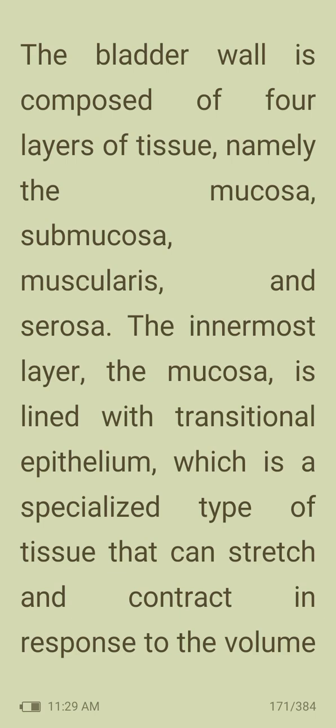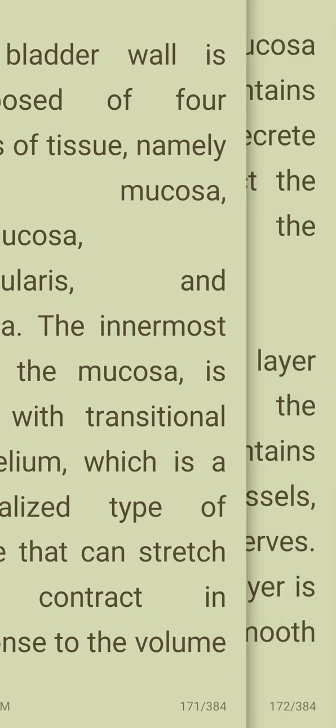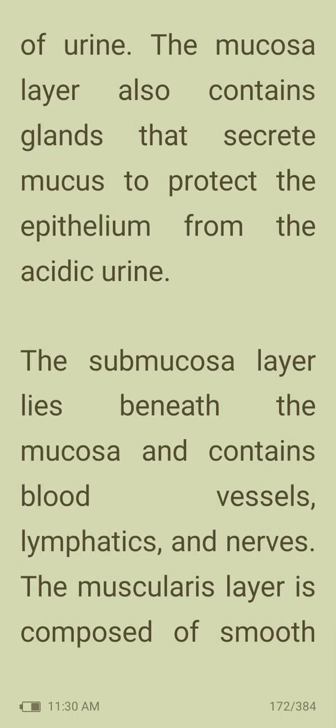The bladder wall is composed of 4 layers of tissue, namely the mucosa, submucosa, muscularis, and serosa. The innermost layer, or mucosa, is lined with transitional epithelium, which is a specialized type of tissue that can stretch and contract in response to the volume of urine. The mucosa layer also contains glands that secrete mucus to protect the epithelium from the acidic urine.